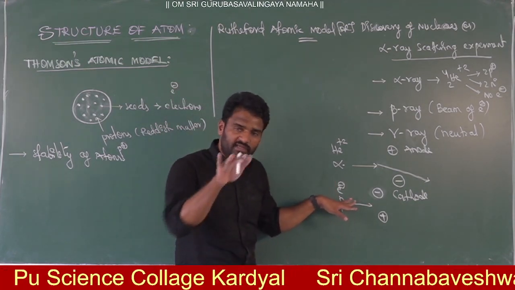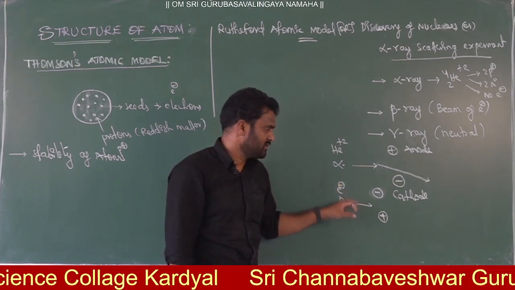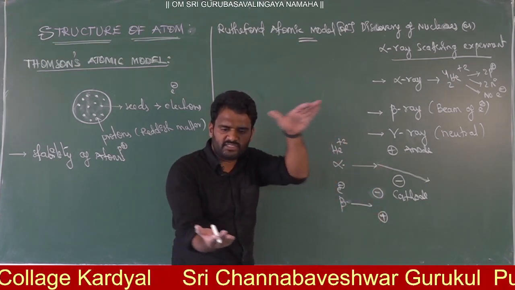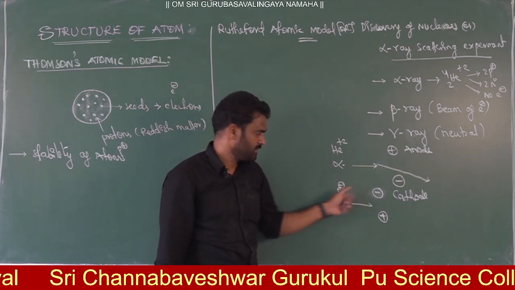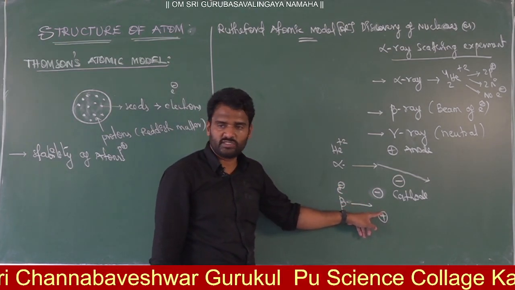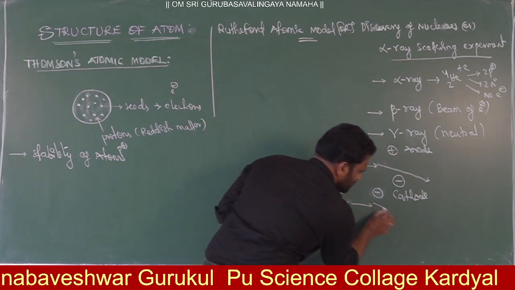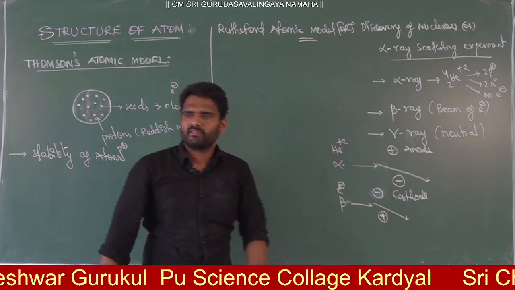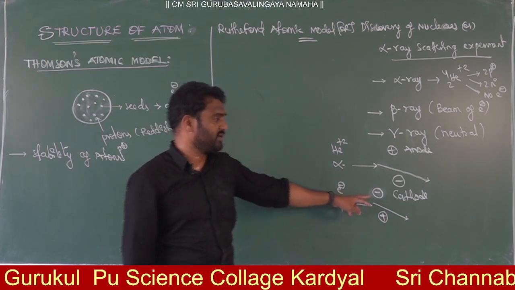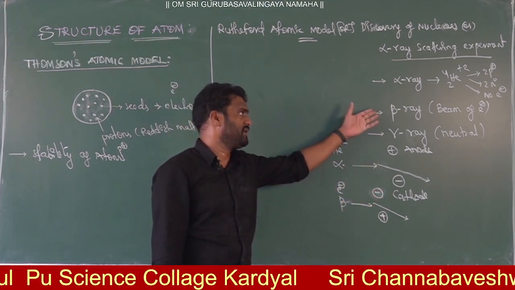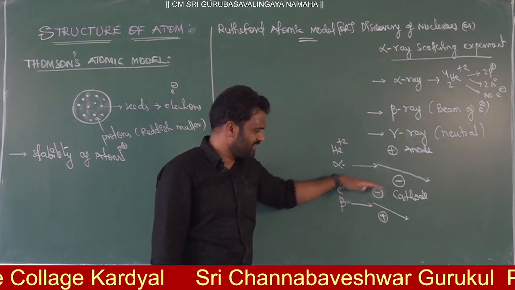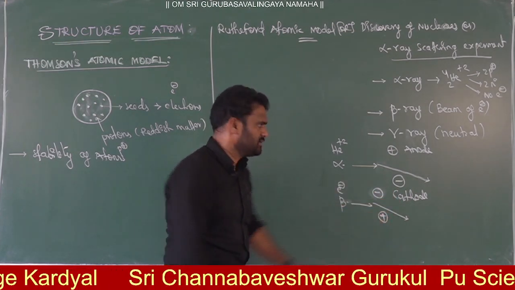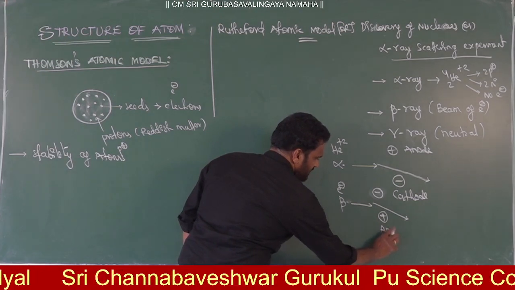When we pass this beam of electrons through an electric field, meaning one side cathode and the other side anode, which side do you see the attraction? This is negative, so it will definitely be attracted toward the positive side. You can see the deflection like this. That is the experimental evidence: alpha particles have positive charge, beta particles have negative charge. That's why they deflect toward the anode side. It's very, very important.